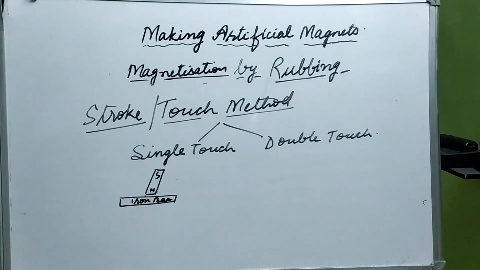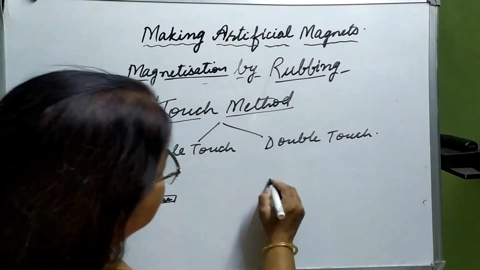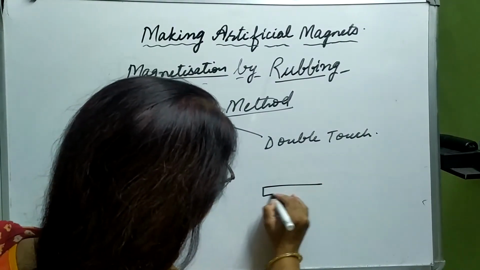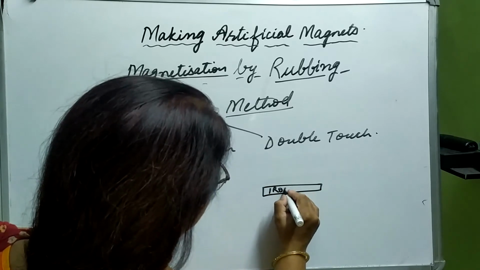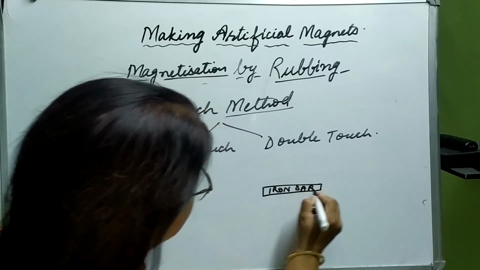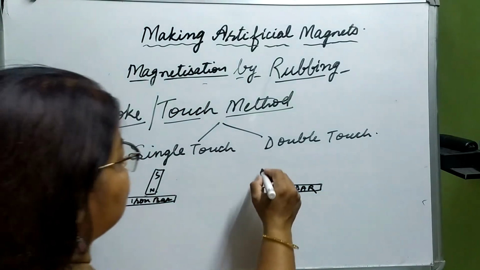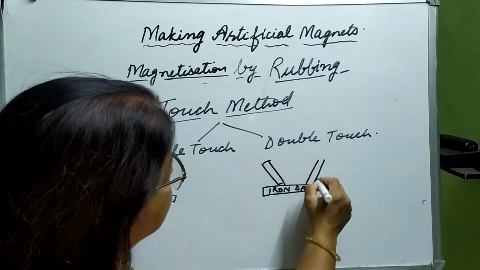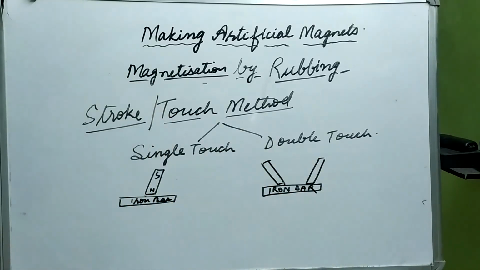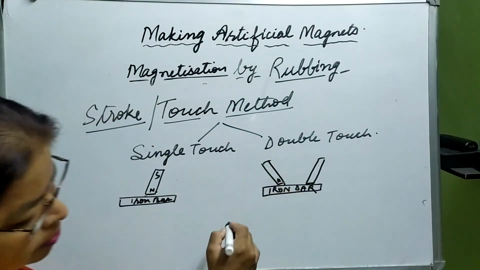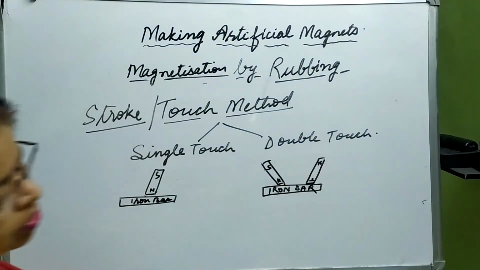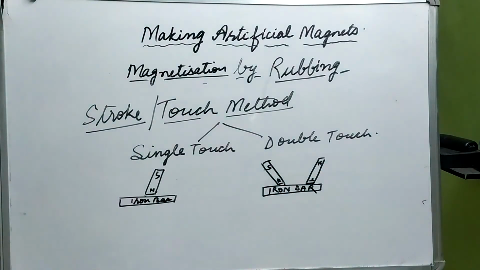And what is double touch method? In double touch method, we are stroking it twice or thrice. This is the iron bar, and two magnets are there. Two magnets, north pole, south pole, and this is south pole and north pole. So double touch method.